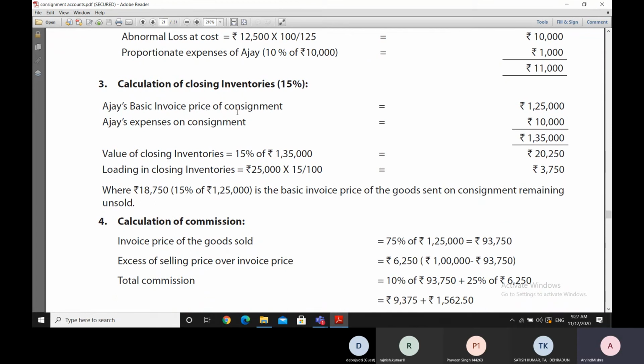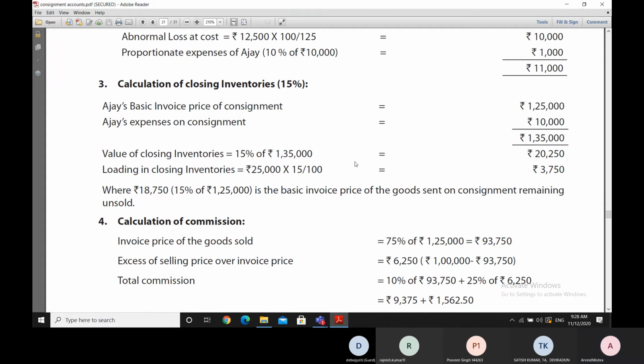So to calculate the inventory, first of all, we are taking the basic invoice price of the consignment at 1,25,000 rupees. On that, we are adding the expenses of the consignment, 10,000, and the total figure comes to 1,35,000. And for calculating the valuation of closing inventory, we are taking 15% of 1,35,000 at 20,250.